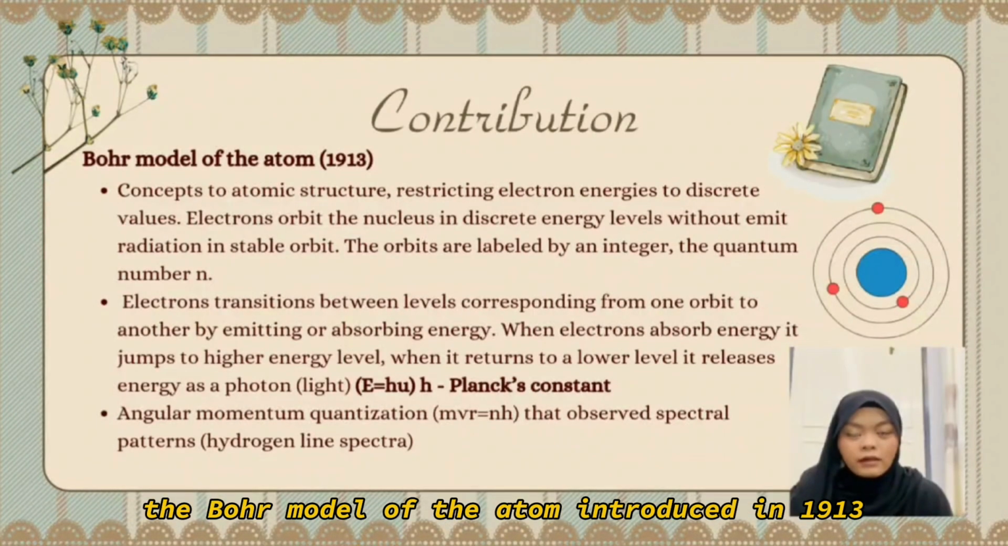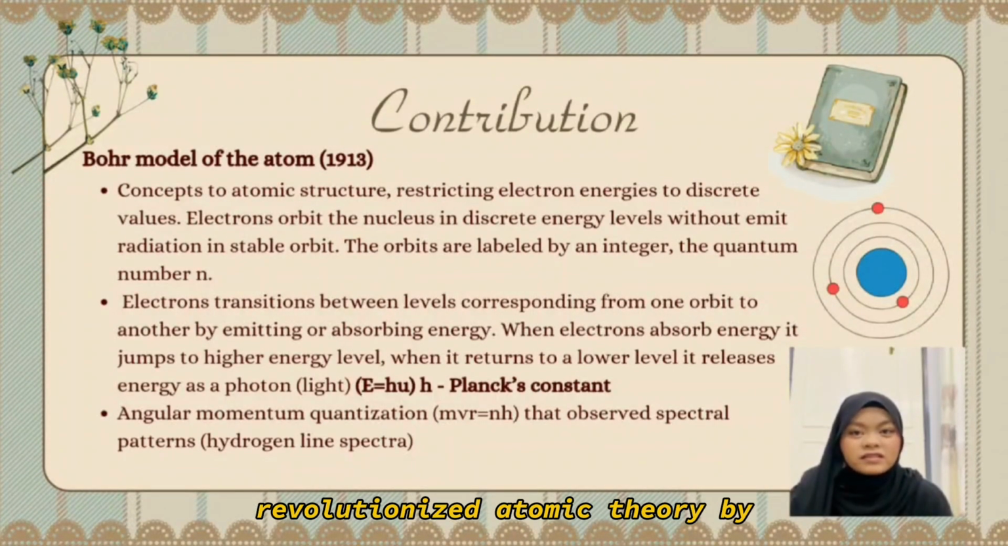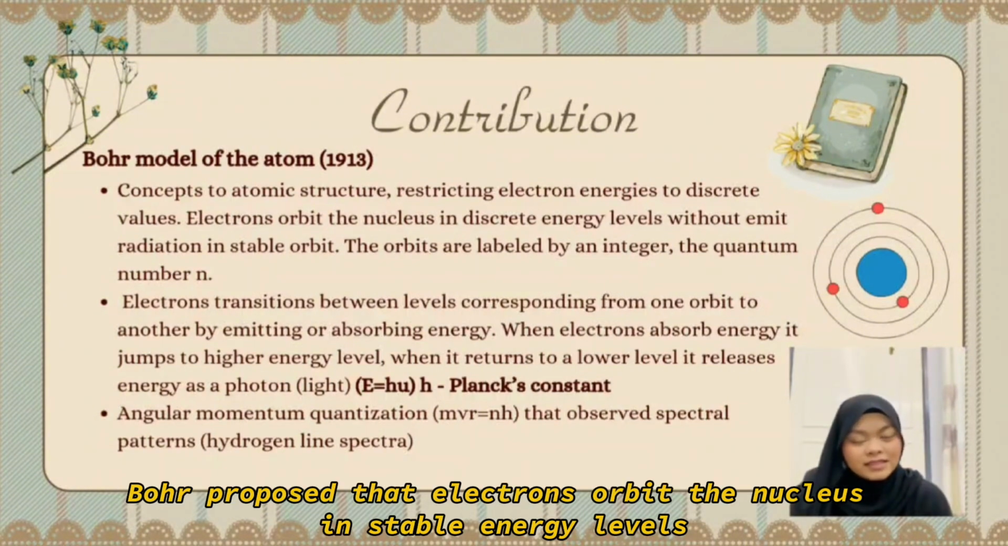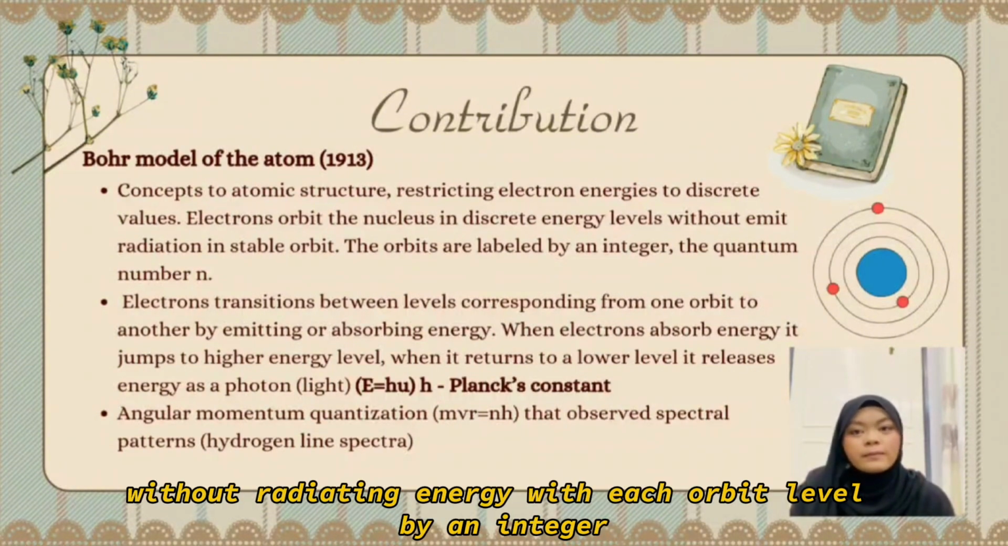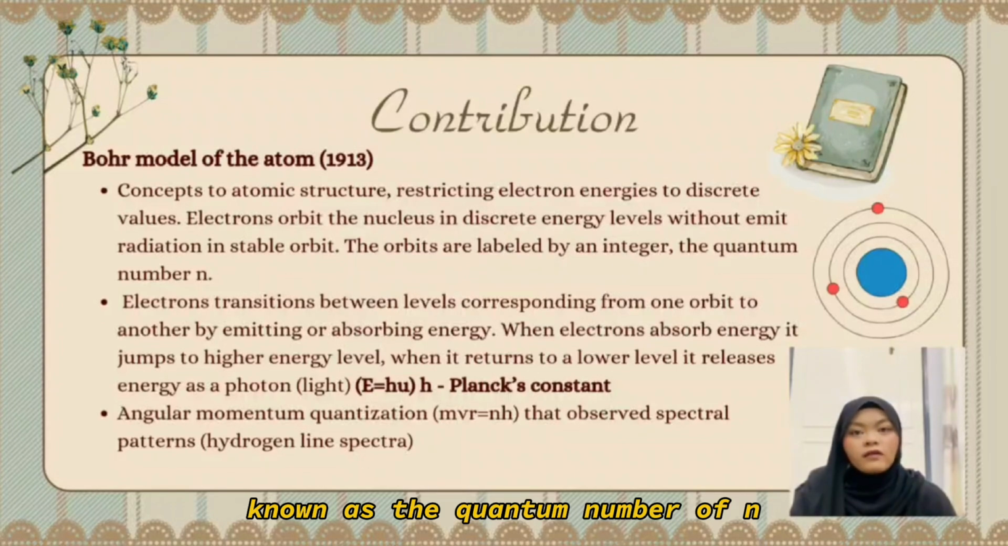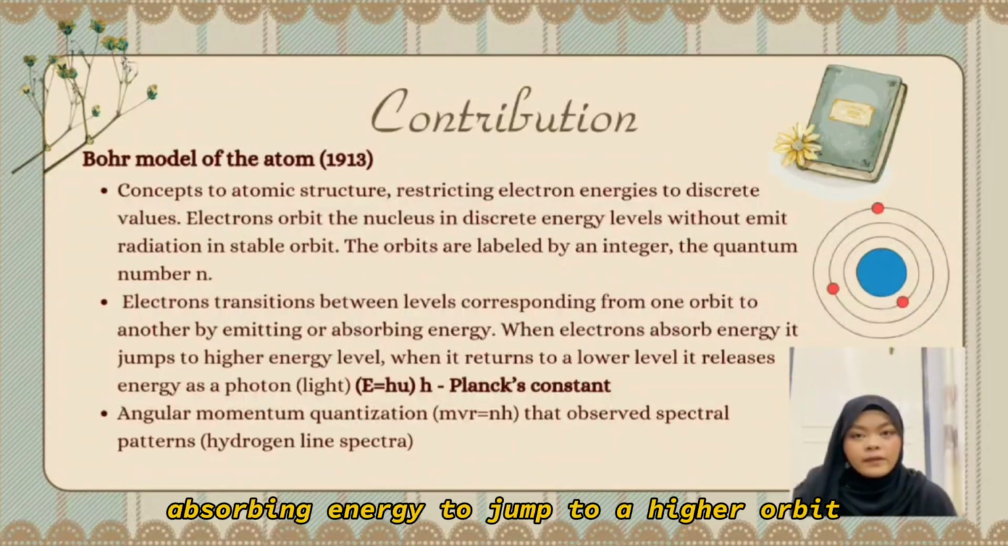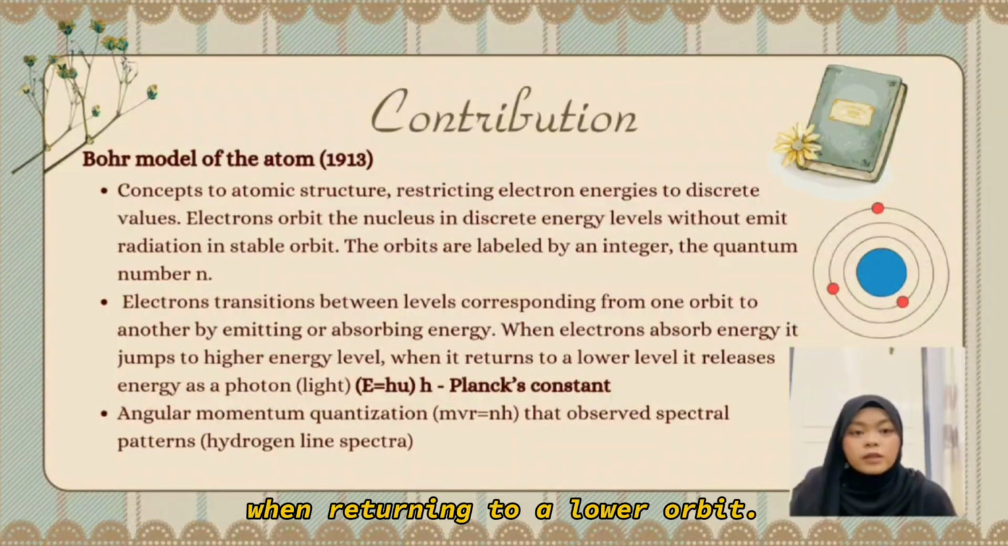The Bohr model of the atom, introduced in 1913, revolutionized atomic theory by restricting electrons and energy to discrete values. It proposed that electrons orbit the nucleus in stable energy levels without radiating energy, with each orbit labeled by an integer known as the quantum number n. Transitions occur when electrons move between these levels, absorbing energy to jump to a higher orbit and releasing the energy as a photon of light when returning to a lower orbit.